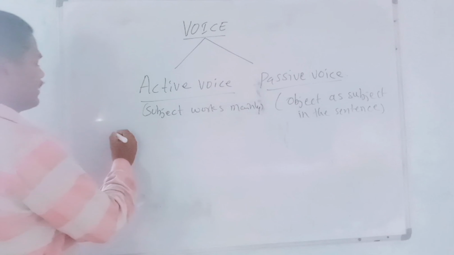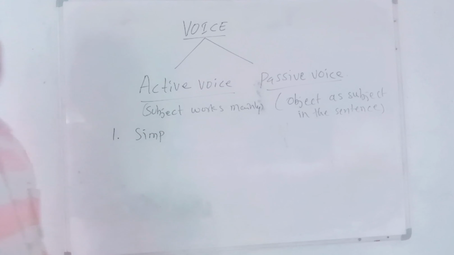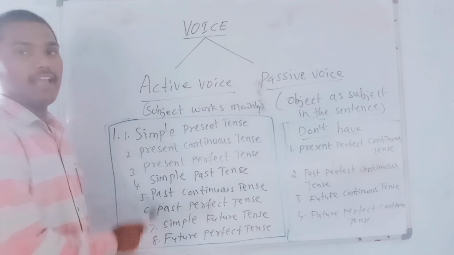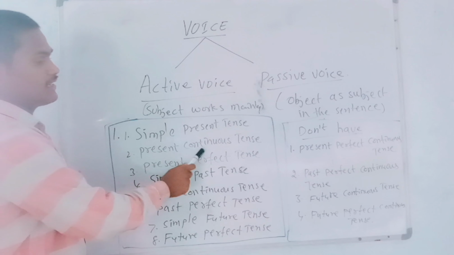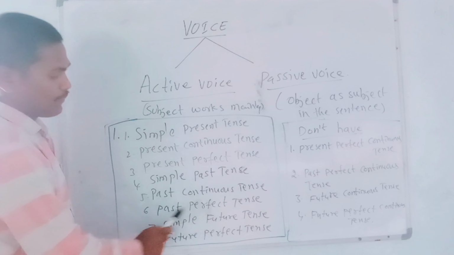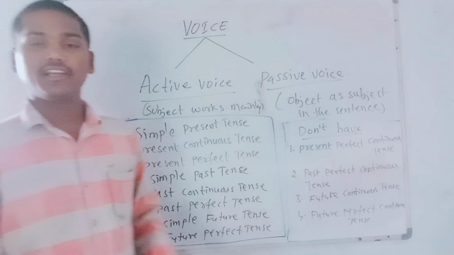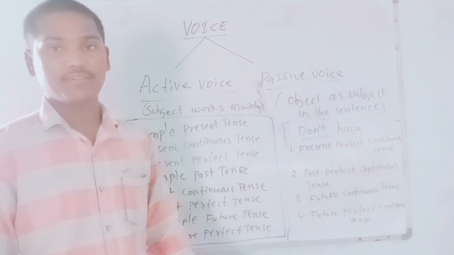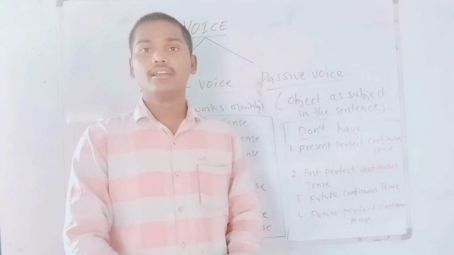So what are the tenses we have? First one is simple present tense. These tenses have active and passive voices. Let me read them one by one: simple present tense, present continuous tense, present perfect tense, simple past tense, past continuous tense, past perfect tense, simple future tense and future perfect tense. These tenses have active and passive voices, and the rest of the 4 tenses don't, because those tenses are always in passive voice. So they don't have any active voices.